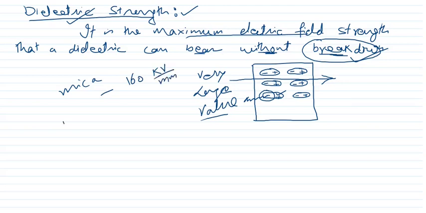Clear? And similarly, paper has approximately 14 kilovolt per millimeter. So if we apply an electric field greater than this, the rupturing will take place. Therefore this is called the dielectric strength.